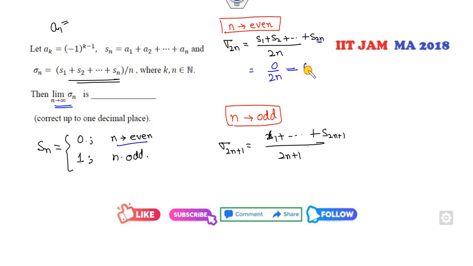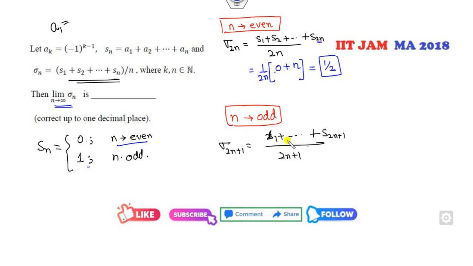Now the even terms also involve odd terms. Out of the 2n terms, how many are odd and how many are even? So 1 plus 1 plus 1, that's n. So the right answer is half.